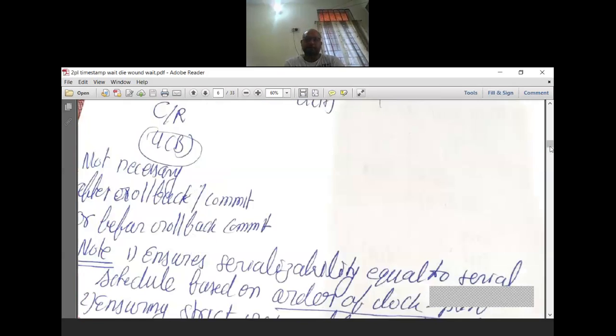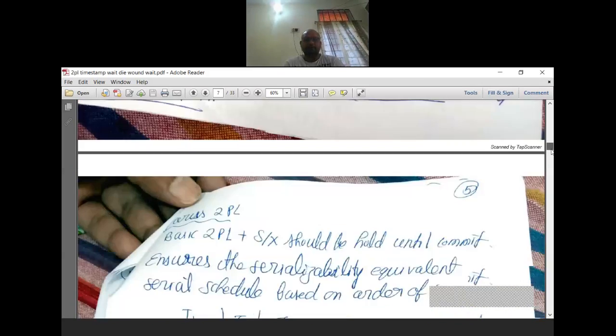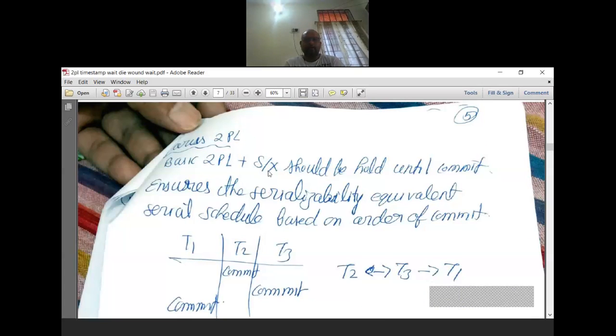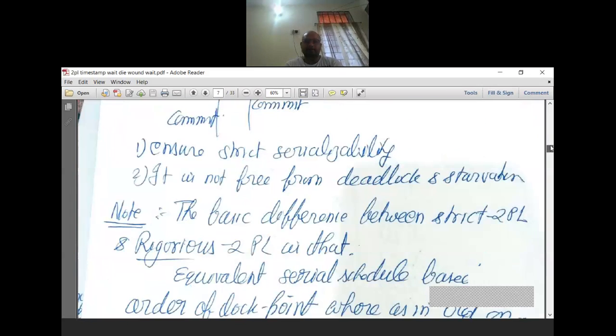But in case of rigorous 2PL, shared and exclusive locks should be held until commit or rollback. That means in this case, shared as well as exclusive locks should be held until commit.